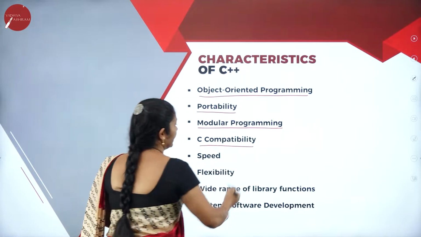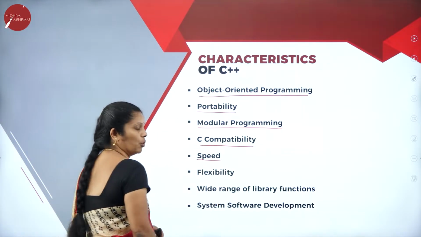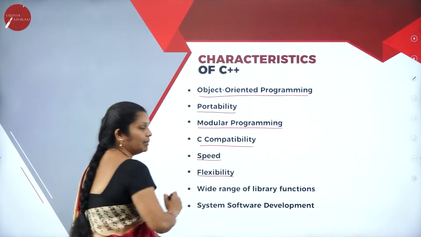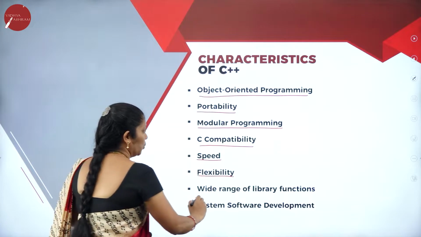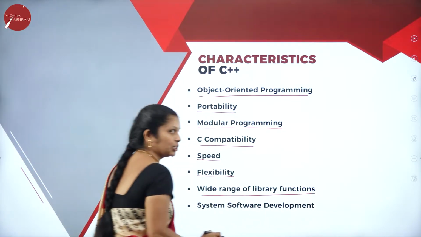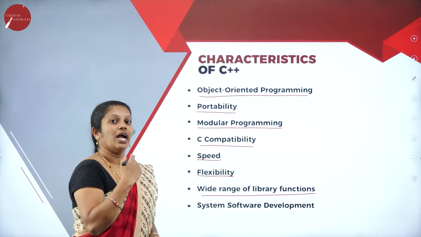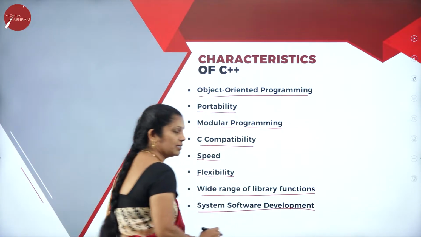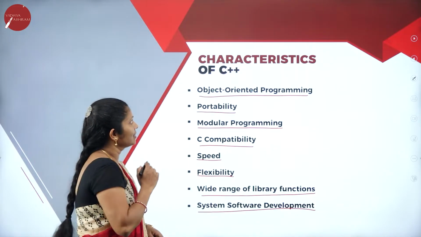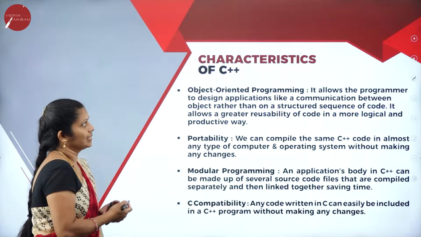C compatibility and speed are also more, and it is more flexible. I can adopt any additional versions here, and a wide range of library functions are there. We have additional library functions, and system software development is also easy. These are the major characteristics of C++.